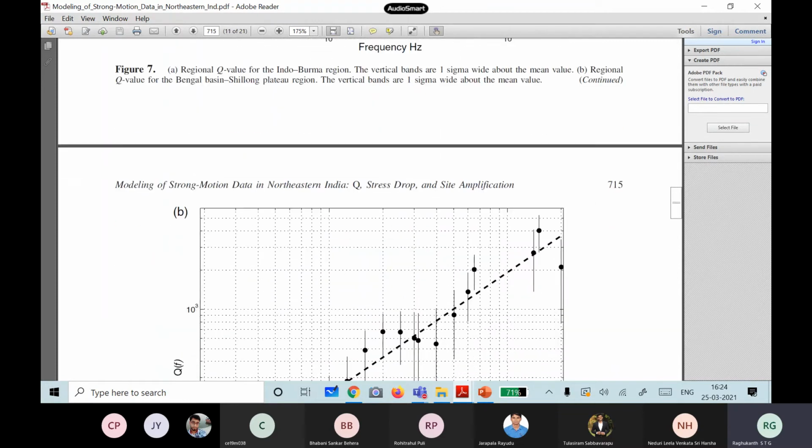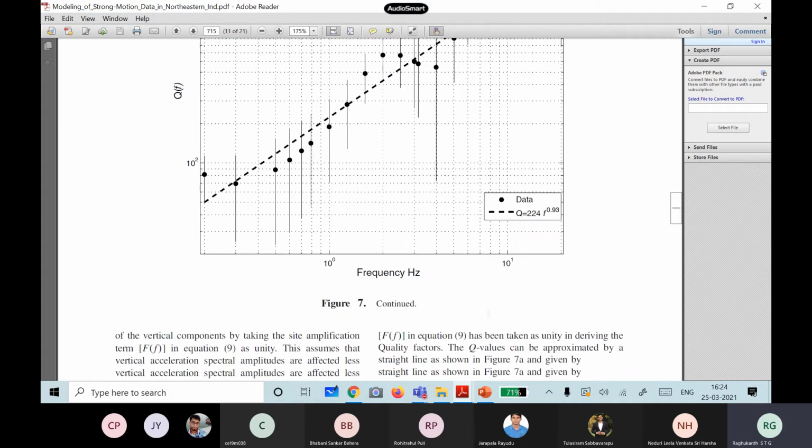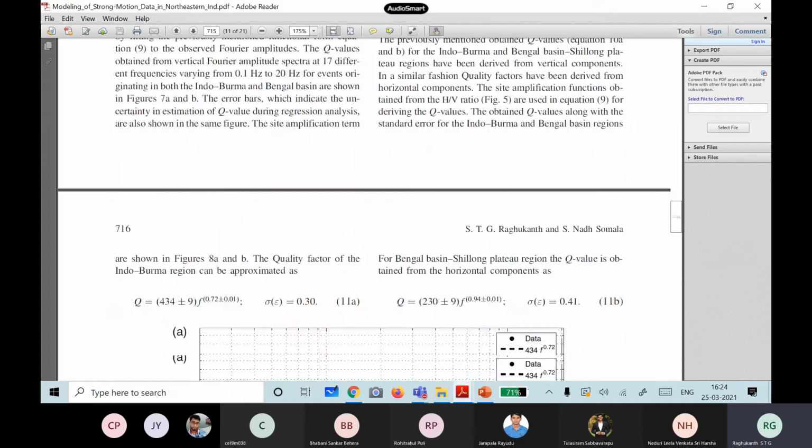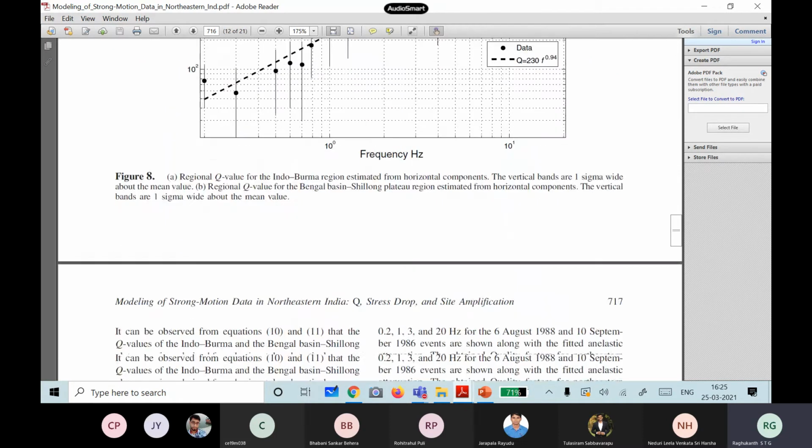So this is how to obtain it from the data. These are all the points you can see, dot dot dot. This has been estimated at that particular frequency from the data, and then you fit some kind of a straight line to get the numbers itself. Please go through this paper. The seismological model is very, very easy. There is no big deal, as I told you. It is a khichdi kind of a thing, but it works in practice. That is the advantage of this model.